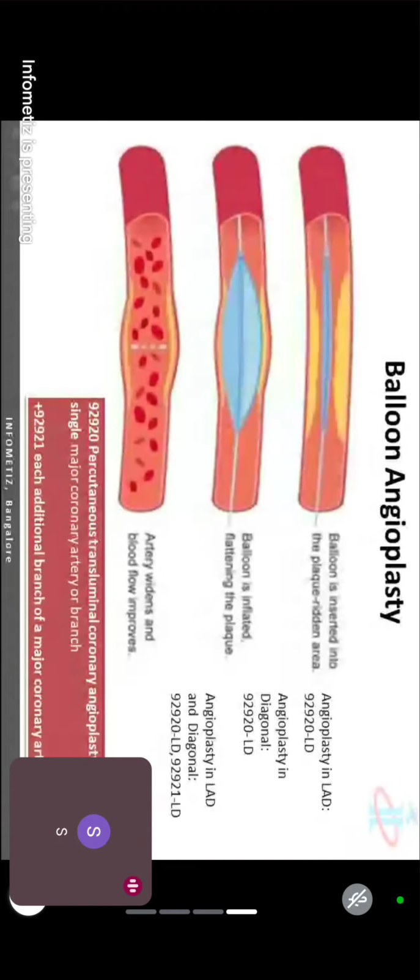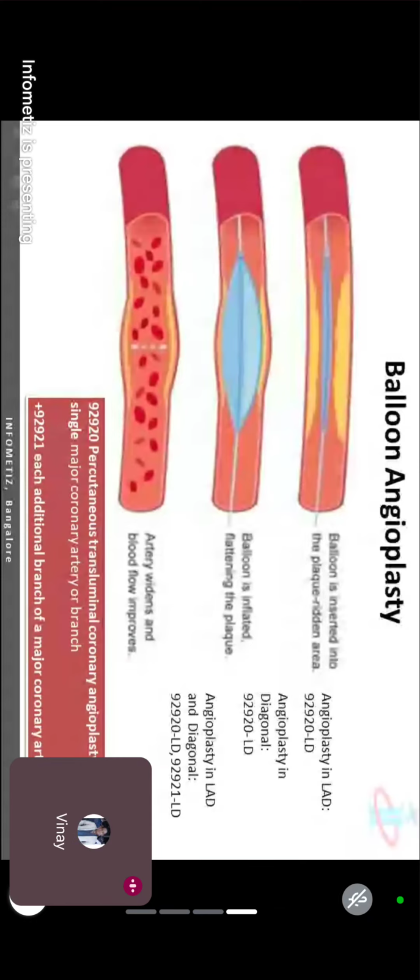Sir, in the 92920 code, they have mentioned a single major coronary artery. Correct. Is that a major artery, sir? We have five major arteries. Left anterior descending is a major artery. But they have not mentioned left particularly here, sir.